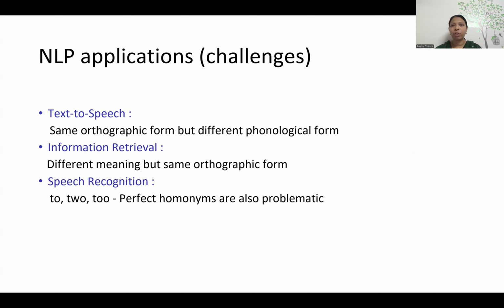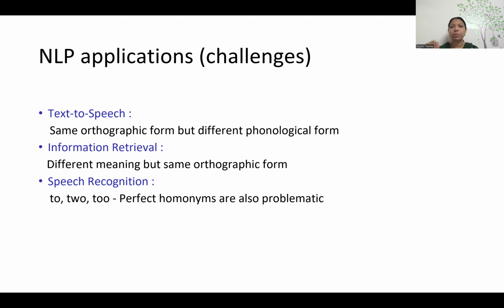What is the meaning? Phonological form means they have different pronunciations. Orthographic written form is the same, but they may have different phonological form, which means the pronunciation may differ. In information retrieval, words with the same orthographic form, meaning the written form is the same, like "bang", may have different meanings when we retrieve information from them. So what is NLP?